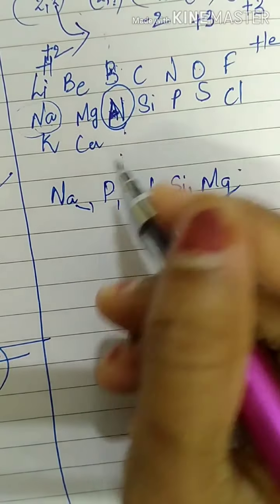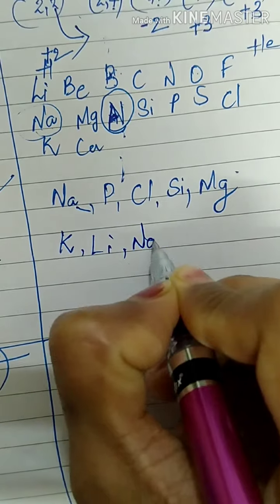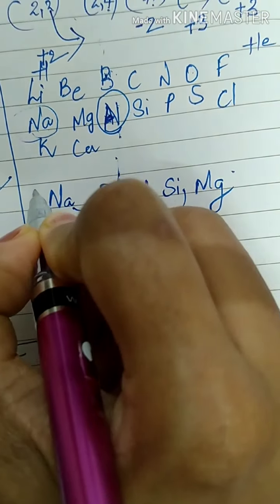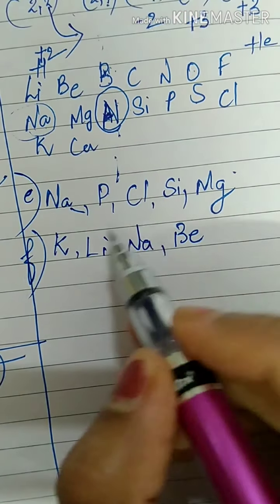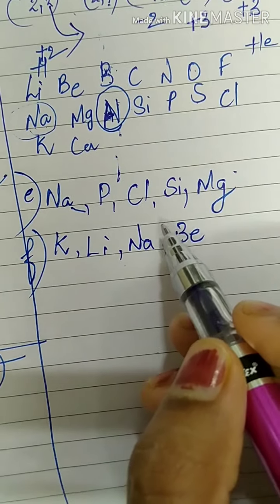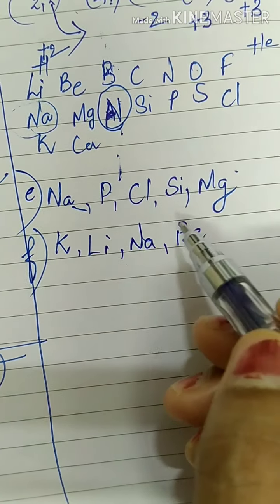Next question. Potassium, lithium, sodium and beryllium. This is question number F. This was question number E. Which of these atoms has smallest atomic radius? Smallest atomic radius they are asking now.